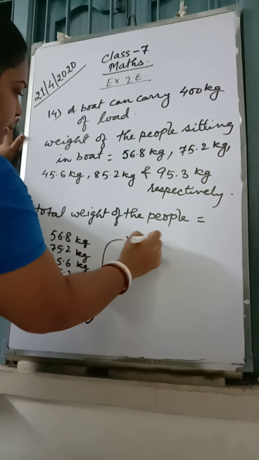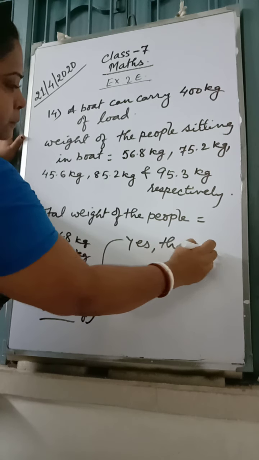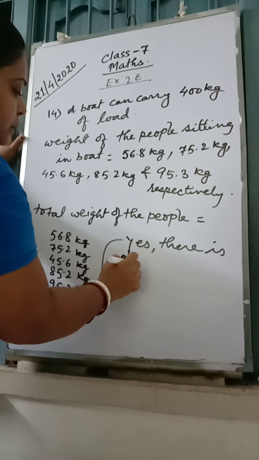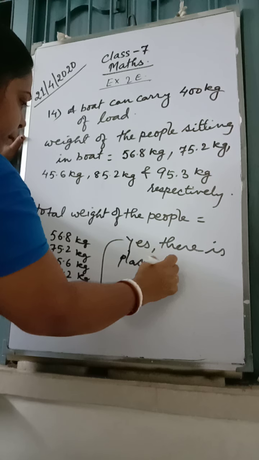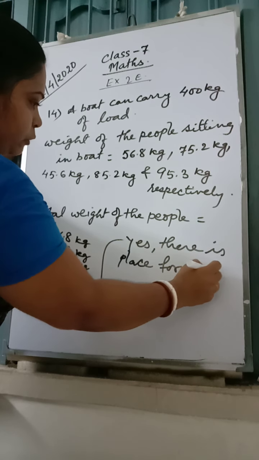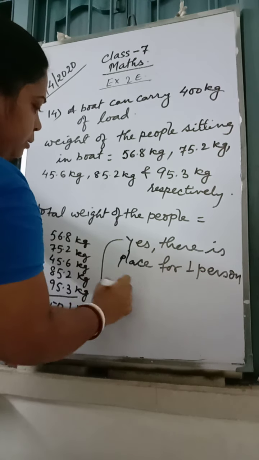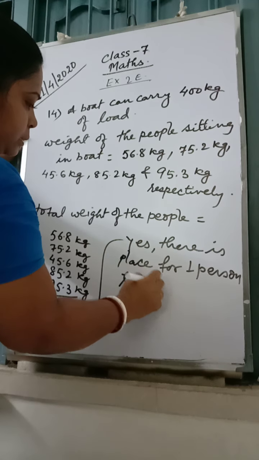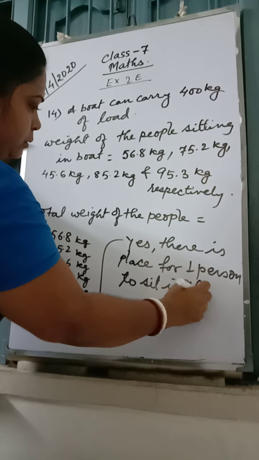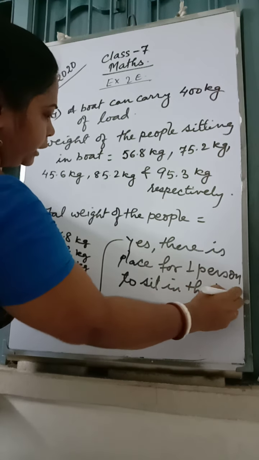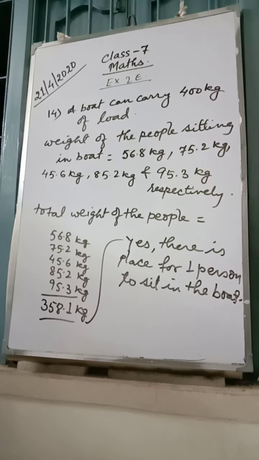Yes, right. There is place for one person to sit in the boat. What can be the maximum weight of that person?